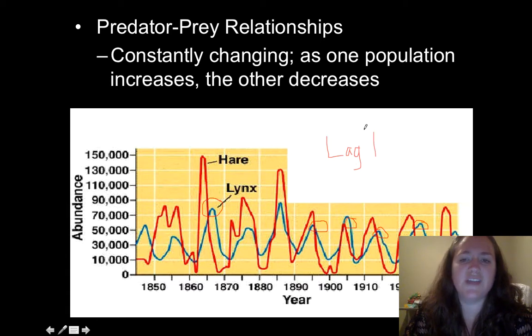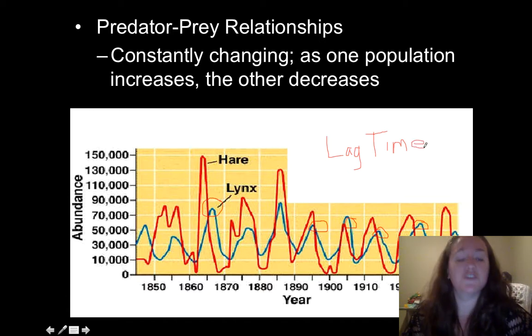So what is happening here is the hare population is decreasing, and for a while it doesn't have an impact on the predator enough to where the predator is going to decrease yet. Eventually, though, the hare population will go down enough to where then the lynx population will also be affected. So just make sure you understand that that is the lag time, that difference in the curve from the predator